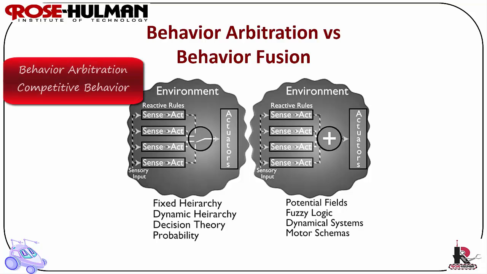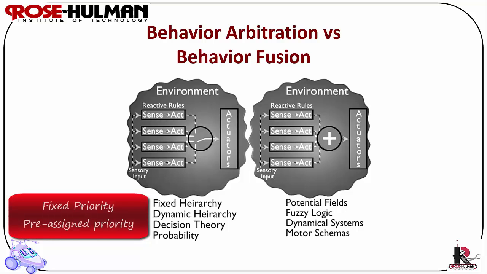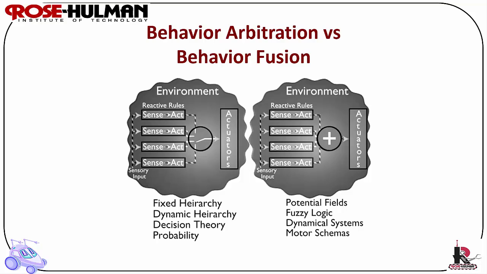Arbitration-based behavior coordination is also called competitive behavior because candidate behaviors compete, but only one can win. In a fixed priority hierarchy, the behaviors are pre-assigned priorities, such as by which one is most important to execute, such as stability when the robot's moving. In a dynamic hierarchy, the behavior priorities change at runtime based upon the goal or task that the robot is currently working on. Subsumption architecture uses a fixed priority hierarchy of behaviors. Some hybrid systems also employ fixed priority hierarchy.